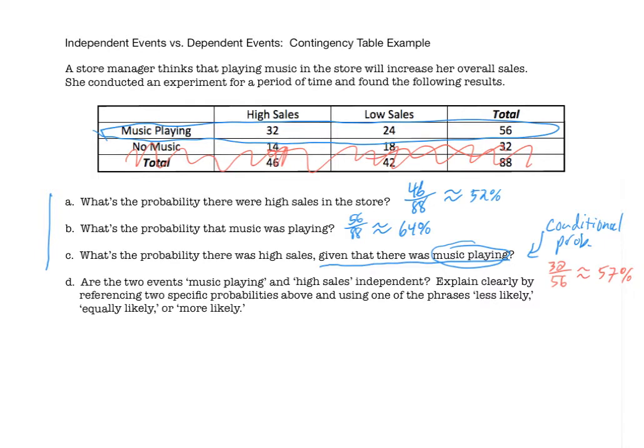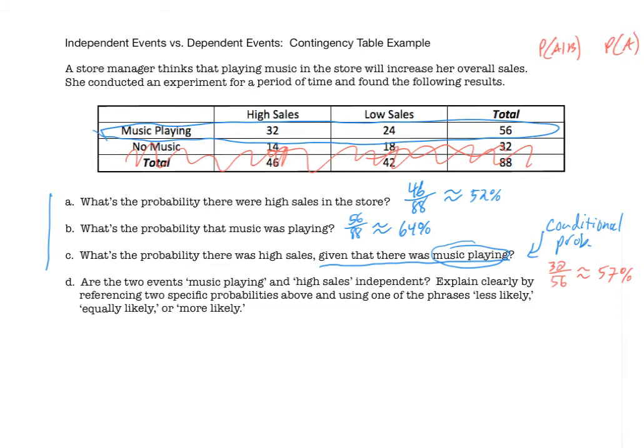Now, let's answer the question, are the two events, music playing and high sales, independent? We need to compare two of these, and we cannot randomly choose two of them. It's specifically two that we need based off the definition of independence. So if you can recall from the previous screen, the probability of A given B, that needs to be compared to the probability of A, not to the probability of B. And we want to know, are those two things equal or are they not equal? Are they different? Again, the kind of important thing here to see is that whatever this event is up here, that's the same thing that the basic probability should have.